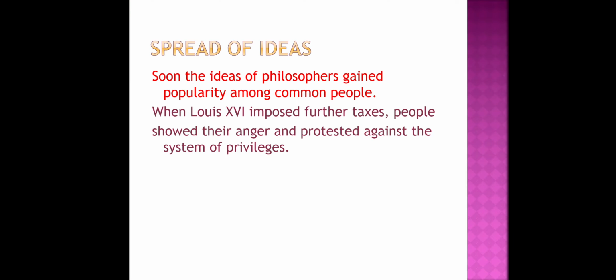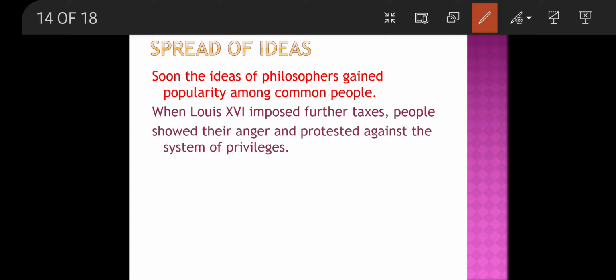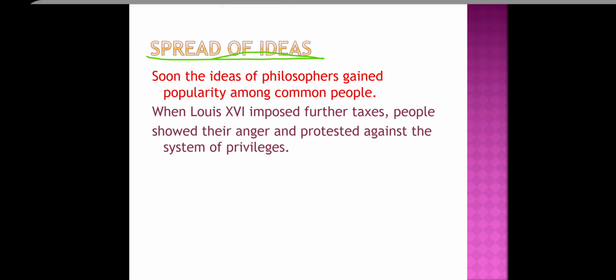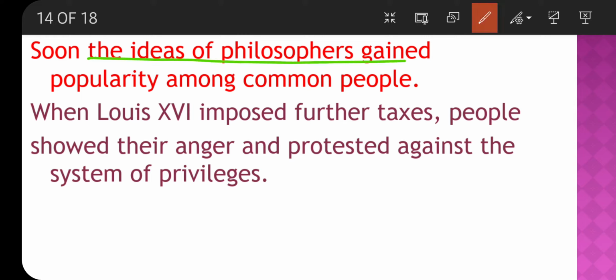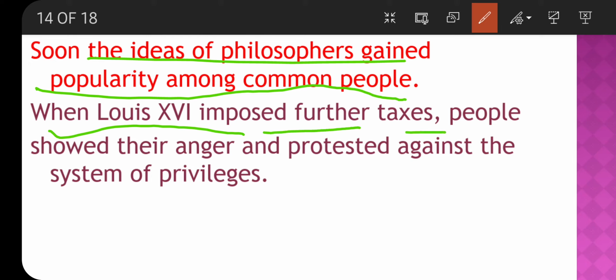Okay, so spread of ideas now. The spread of ideas of these philosophers soon gained popularity among the common people. Then the ideas became popular when Louis XVI imposed taxes.